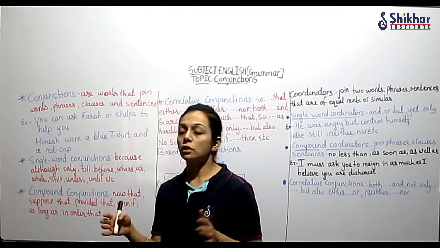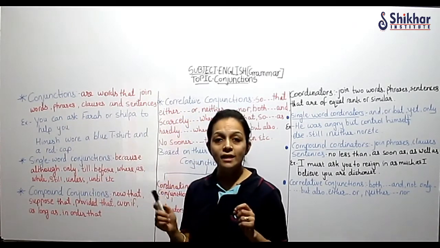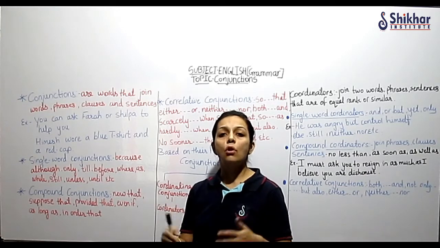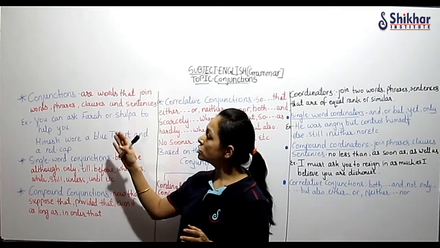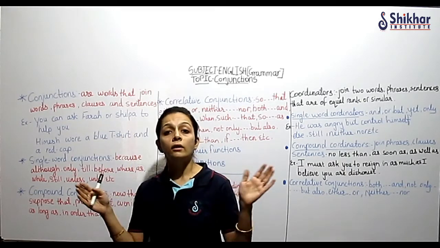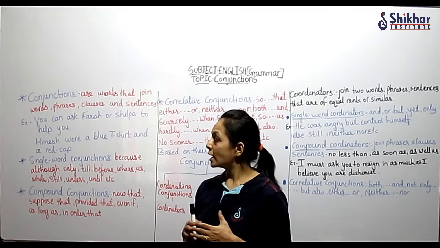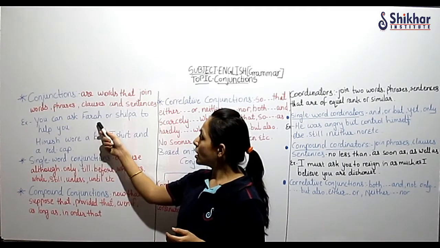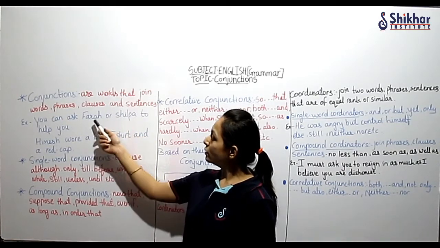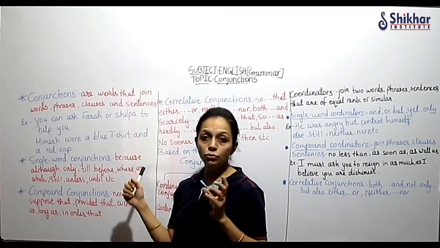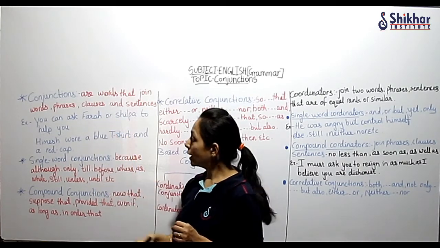We use conjunctions when we have to join words, phrases, clauses and sentences: and, but, only, if. So when we are using those conjunctions, we have to join words, two phrases, two clauses or two sentences, right? You can ask Farah or Shilpa to help you. So here two words are joined, Farah and Shilpa. Two names are there, two words we have joined with the conjunction or, right?